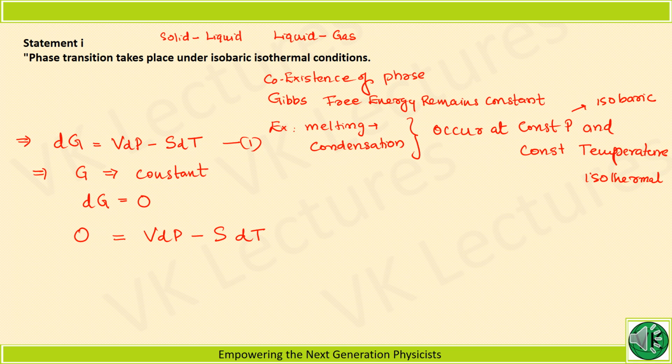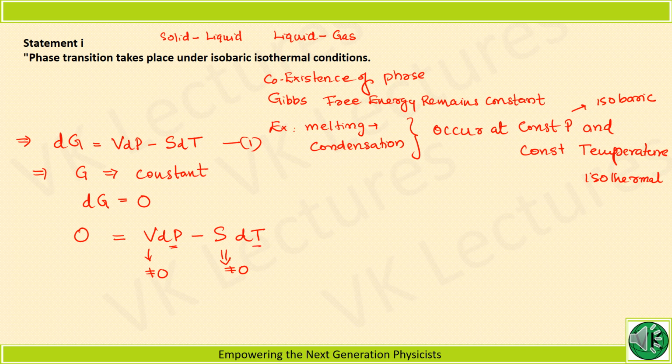Since V is not equal to 0, similarly S is not equal to 0, both V and S are non-zero and positive values.